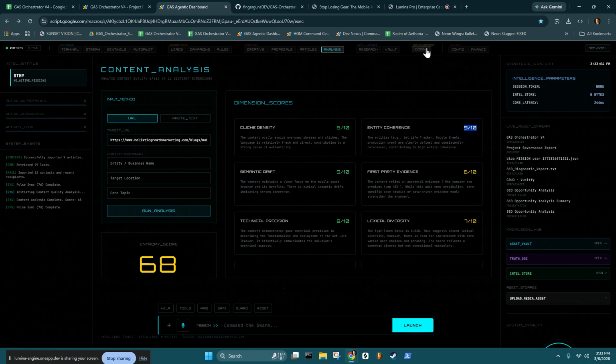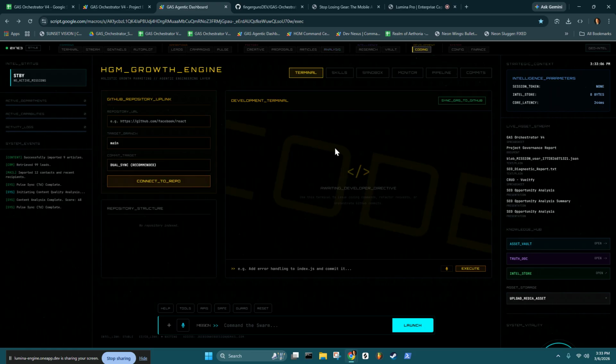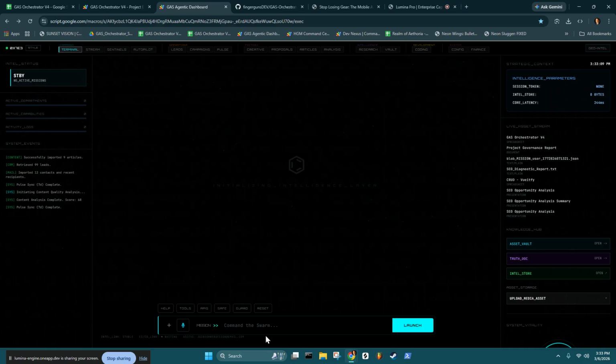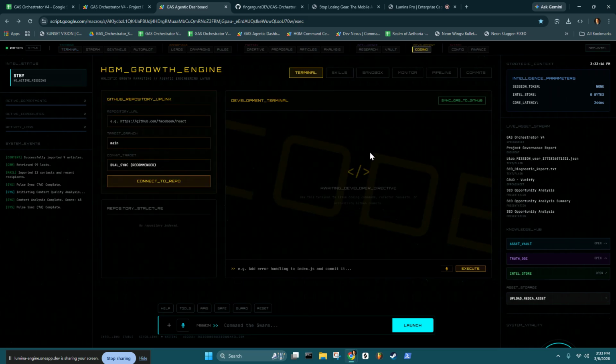And something else I've implemented was a coding module. So in the terminal, we have the main terminal. This is how you command the swarm. This is how you interact with the entire agentic system. And on this coding environment right here, this module, it's only for continuous improvement, continuous development. So it's just basically piped into my CI/CD pipeline. So just being able to iterate and improve over time this system is really important.